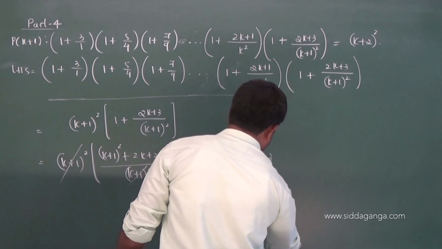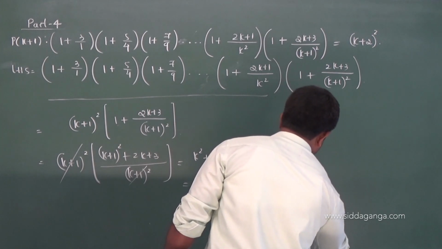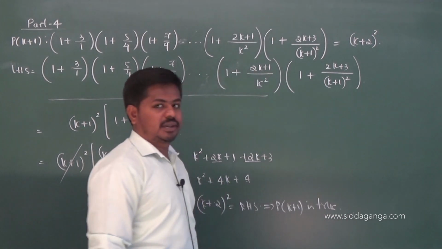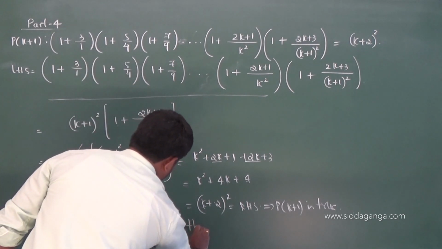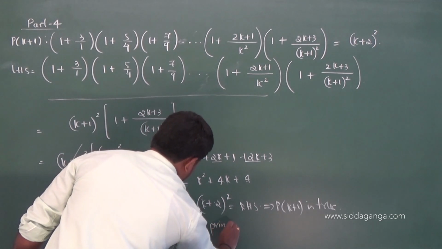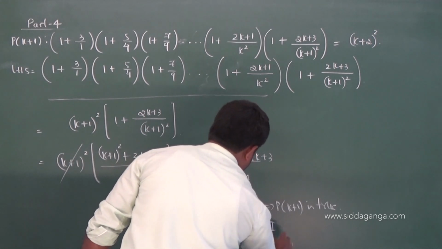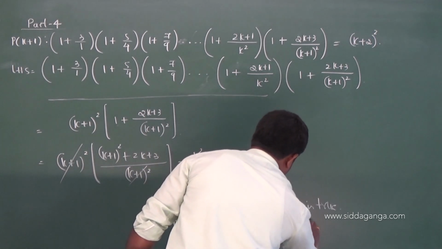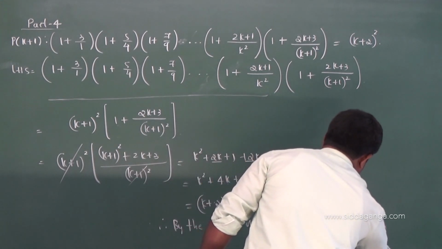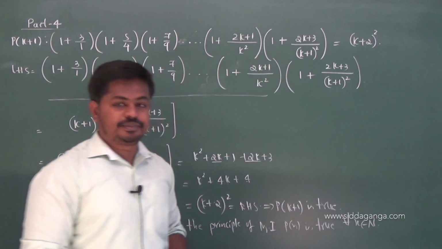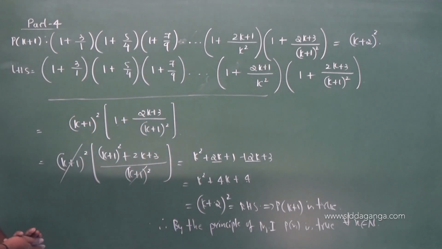This implies P of k + 1 is true. So at last, therefore, by the principle of mathematical induction, P of n is true for all natural numbers. You should write this statement. The conclusion should be written. Okay. This is about question number 13.